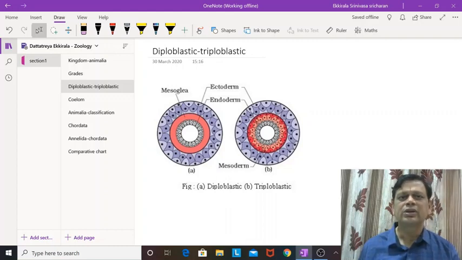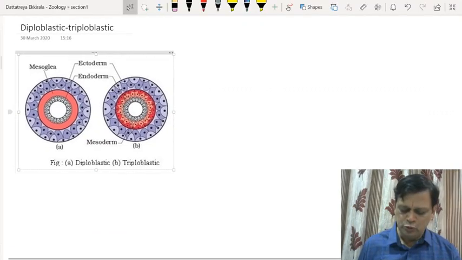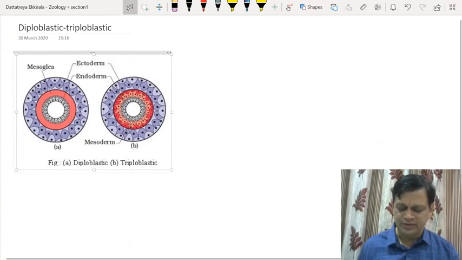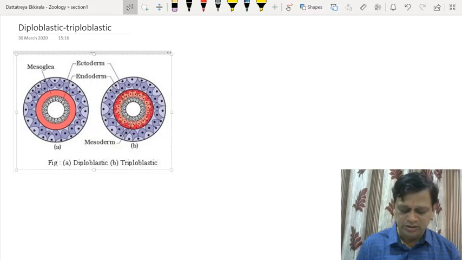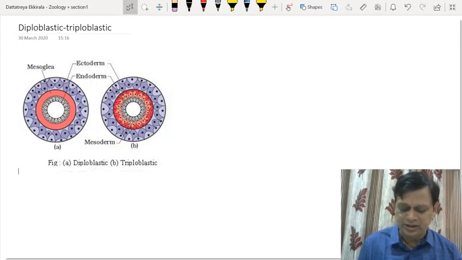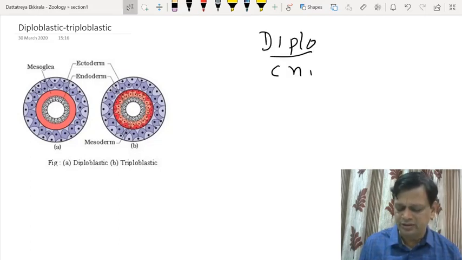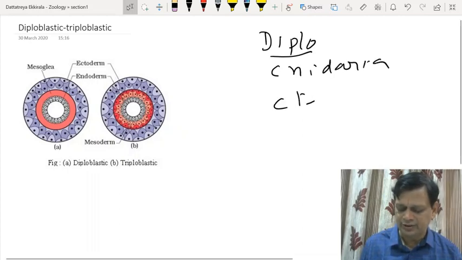One is diploblastic and the other is triploblastic. Diploblastic means two germ layers are present, and this diploblastic condition can be seen in Cnidaria as well as Ctenophora.